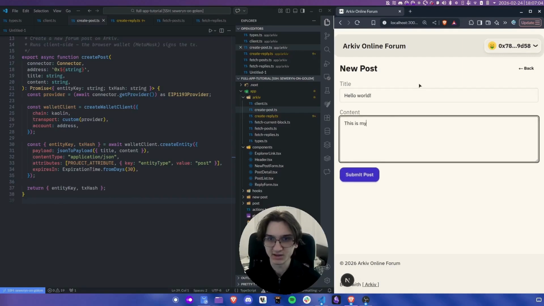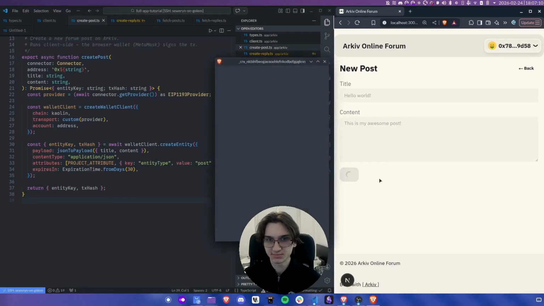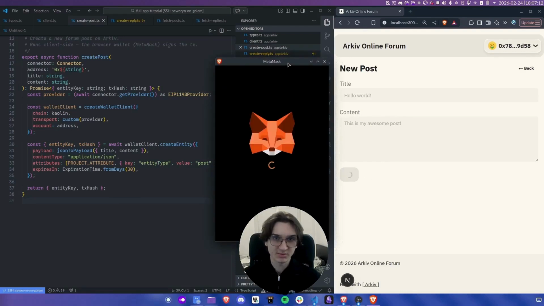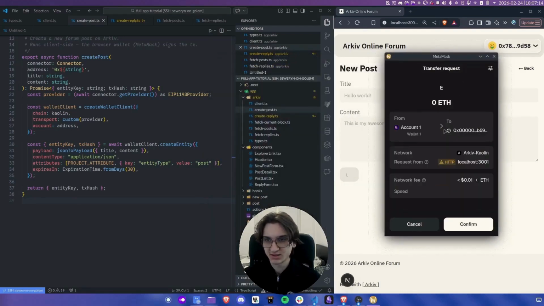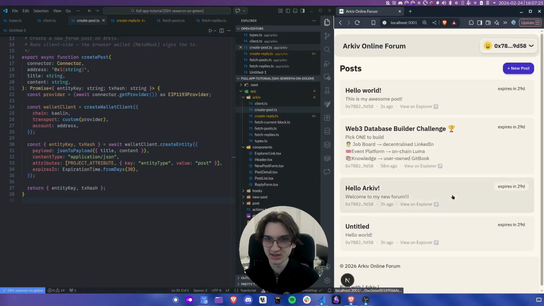This is my awesome post. Okay, MetaMask pops up, and we have the request to create the new entity. Let's hit confirm. Wait a couple of seconds for the DB chain to sync. And here we go. We have our post.